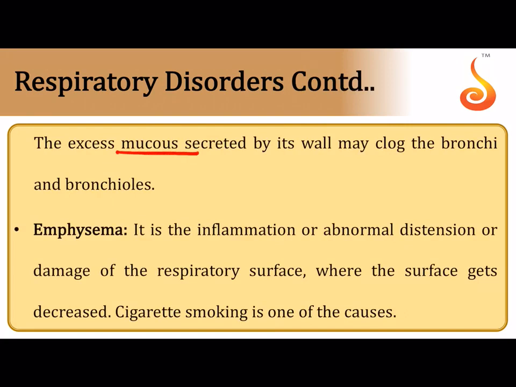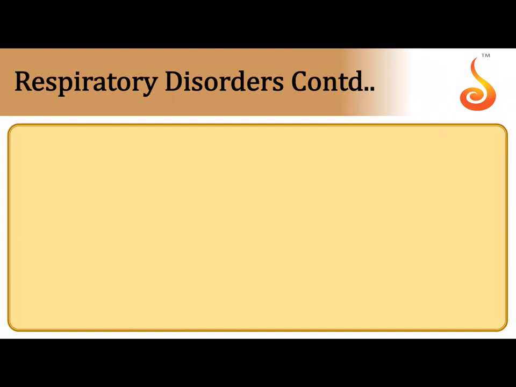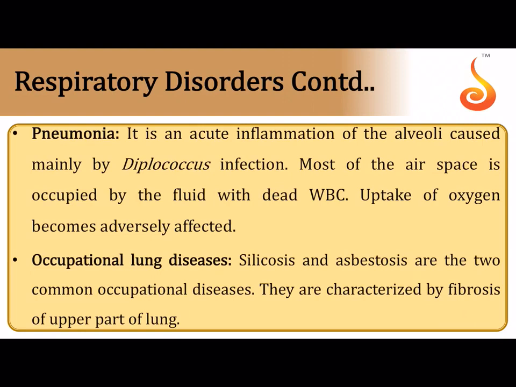Excess mucus is also secreted during asthma because it is an allergic response to a foreign substance that the person has inhaled, and that will result in clogging of the bronchi and the bronchioles. Emphysema is a condition where there is damage to the alveoli. Why is there damage to the alveoli? The surface area of the alveoli becomes lesser because the surface gets damaged due to, for example, cigarette smoking.